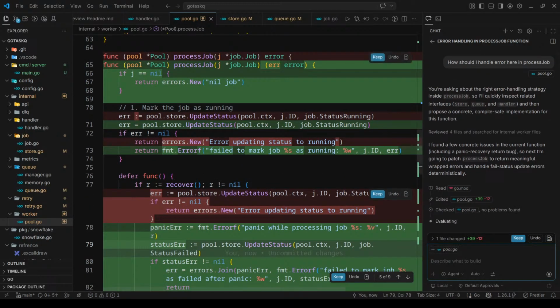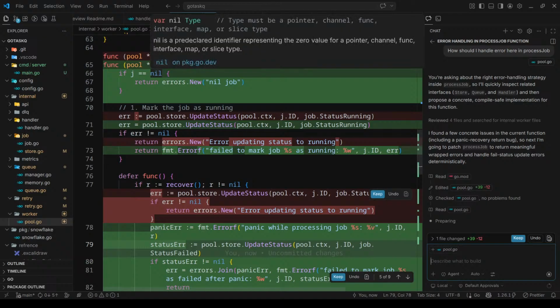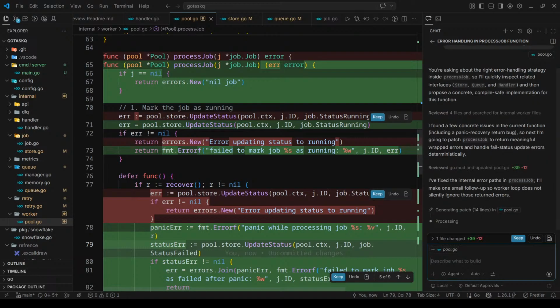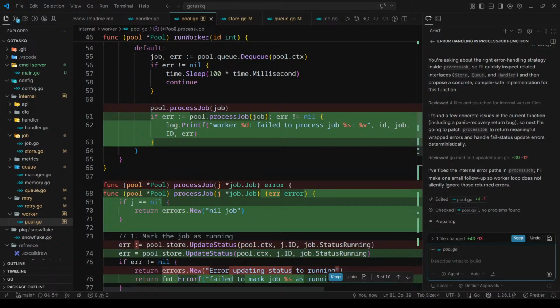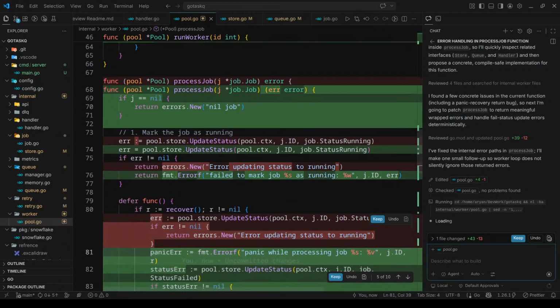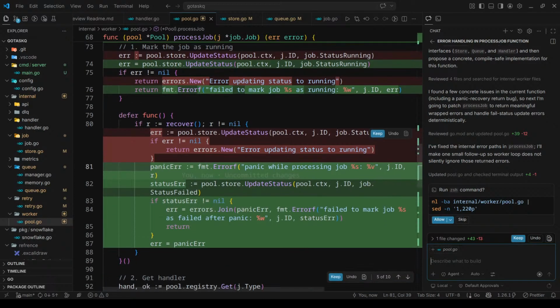What it did was, if j equals nil, okay, it's checking if the job is nil, it will return an error. Then mark the job as running. It's doing a lot of things here. I don't need too much of it. Okay, mark the job as running. If there's an error from pool status, it will do errorf with job ID and error. That's good.